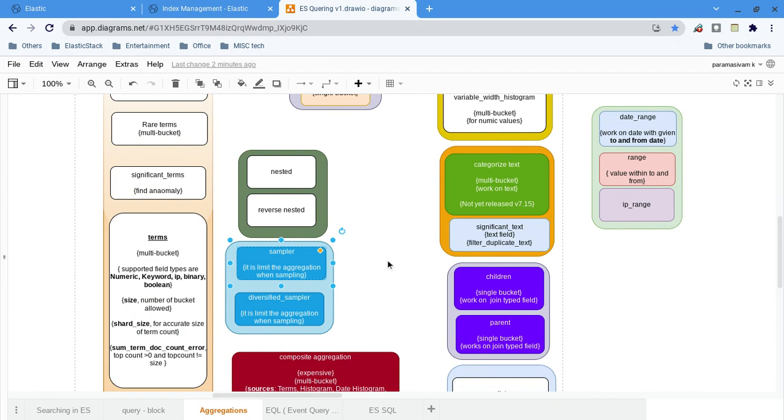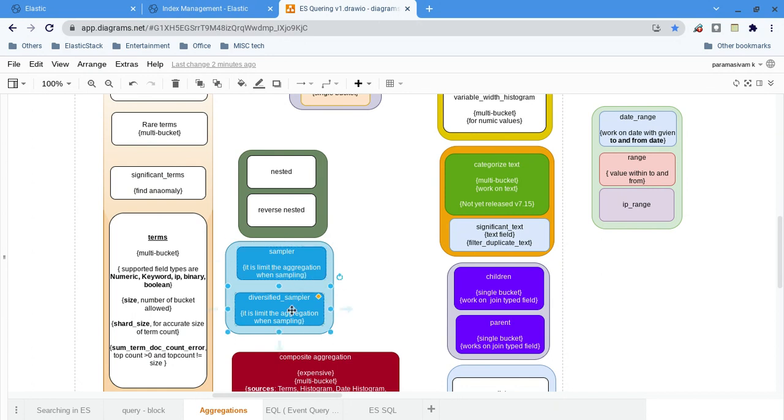Let's say you have millions of records. To start any kind of analysis, you don't need to fetch all the records. You can take only 20 records, or 100, or 500 records, something like that. You can take a minimum number of records and do your analysis. That is where sampler comes in.